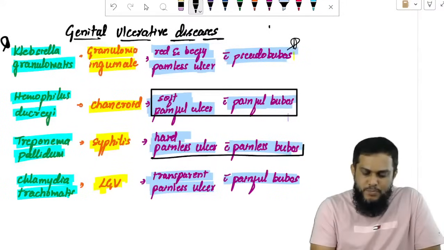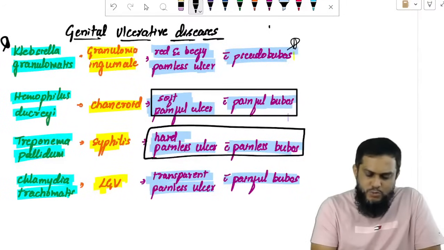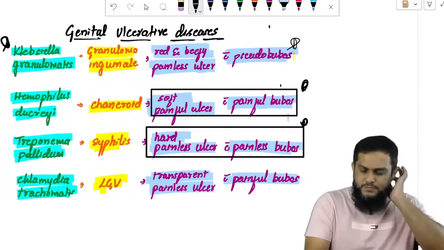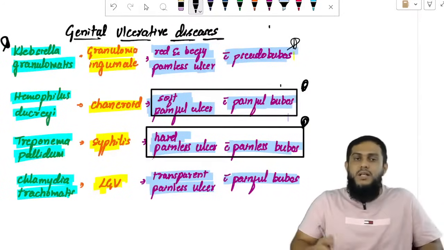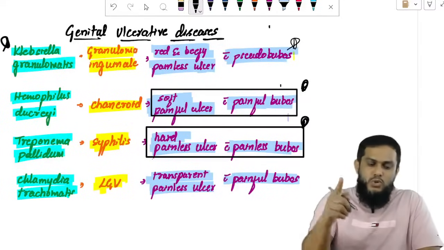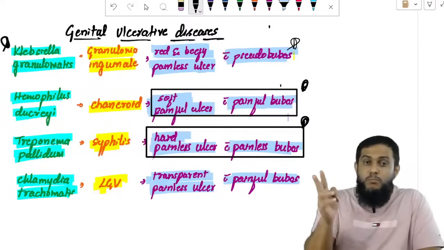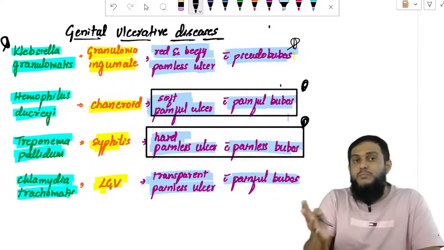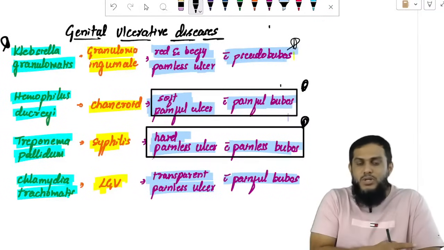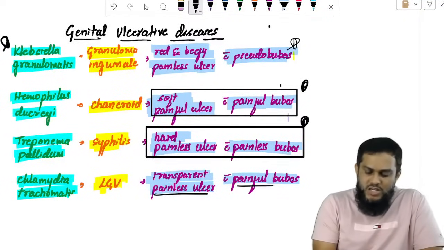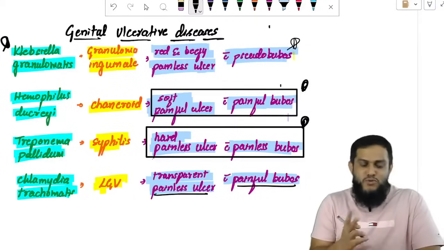Haemophilus: painful ulcer and painful bubo. Painless ulcer and painless bubo: both are painless, the ulcer is painless and the bubo is also painless, that is Treponema pallidum, syphilis. So pseudobubo is Klebsiella. Both painful is Haemophilus. Both painless, ulcer and bubo, is Treponema pallidum. And if one is painless and one is painful, painless ulcer with painful bubo, that is chlamydia.